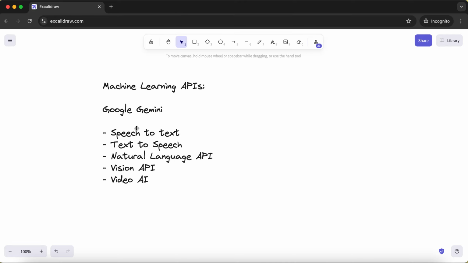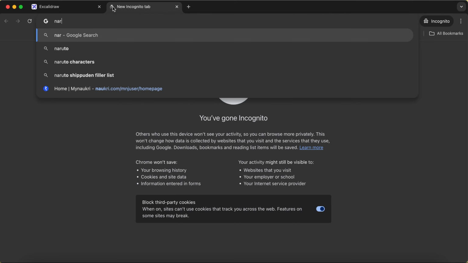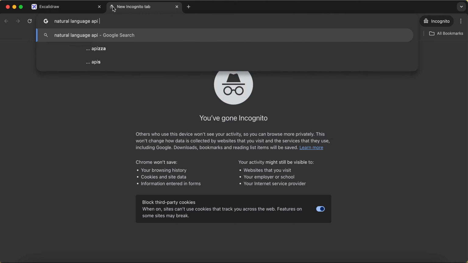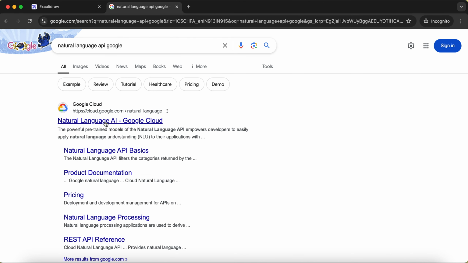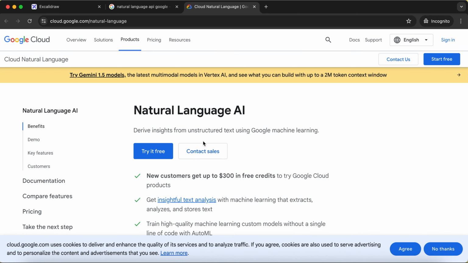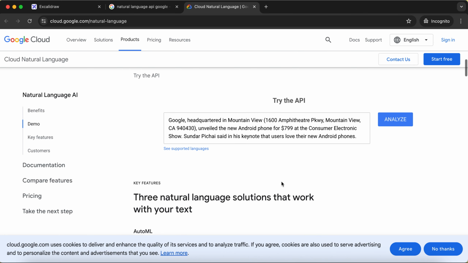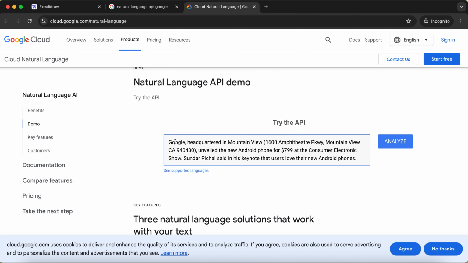Now, the next very interesting part is this natural language API by Google. So if you see, this again derives insights from unstructured text using Google machine learning, right? So basically, we can try out this API. There is a sentence that has already been posted here. It's related to Google, when it was established, where it is headquartered, and all these kinds of things.